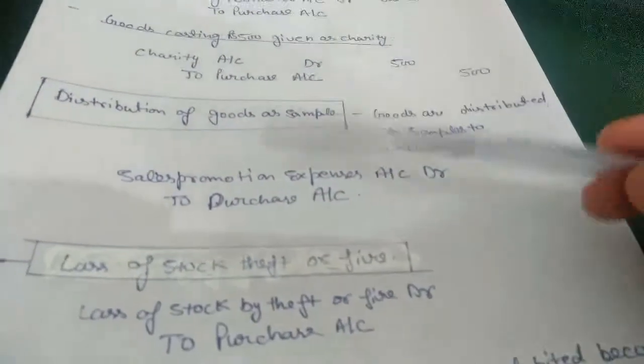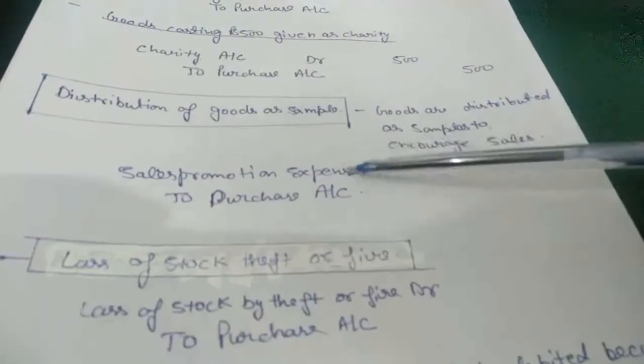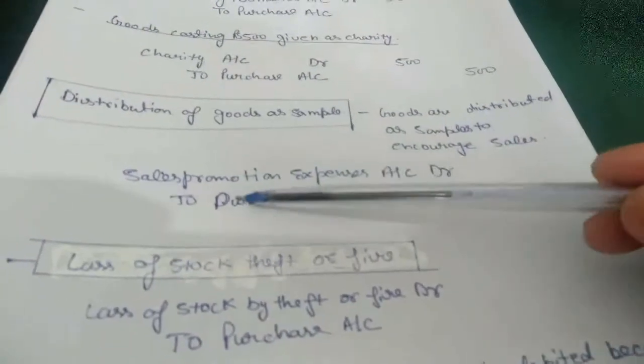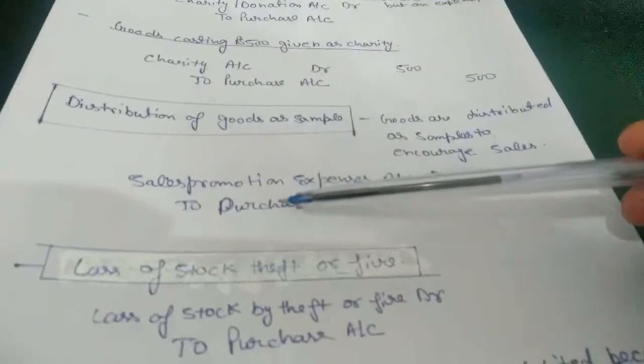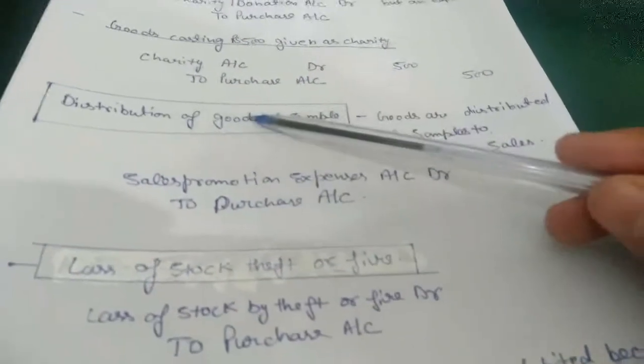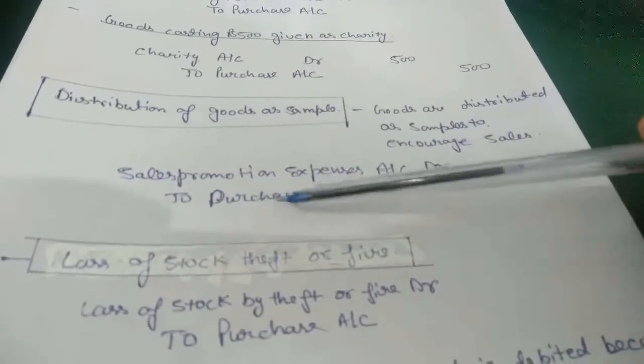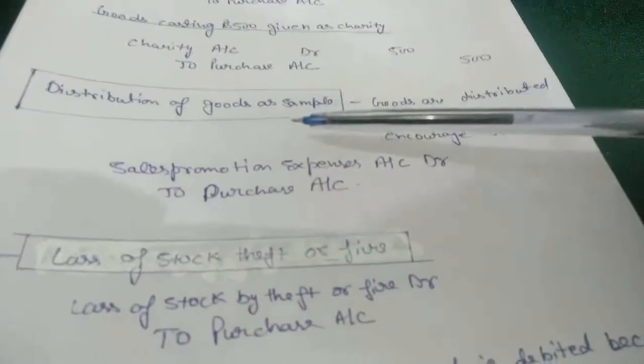So what will we debit? Sale promotion expense, because it is an expense for the firm. And what is he losing? He is losing not cash but goods. And we don't know the name of the goods, so we will use purchase instead of the name of the goods.